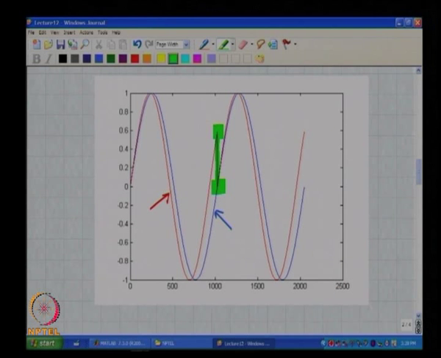Does it make sense? So, every n samples you have a jump, and the jump consists of impulses which have a lot of high frequency content, and the jump and its harmonics will now add to the spectrum of the sinusoid. Is this clear?